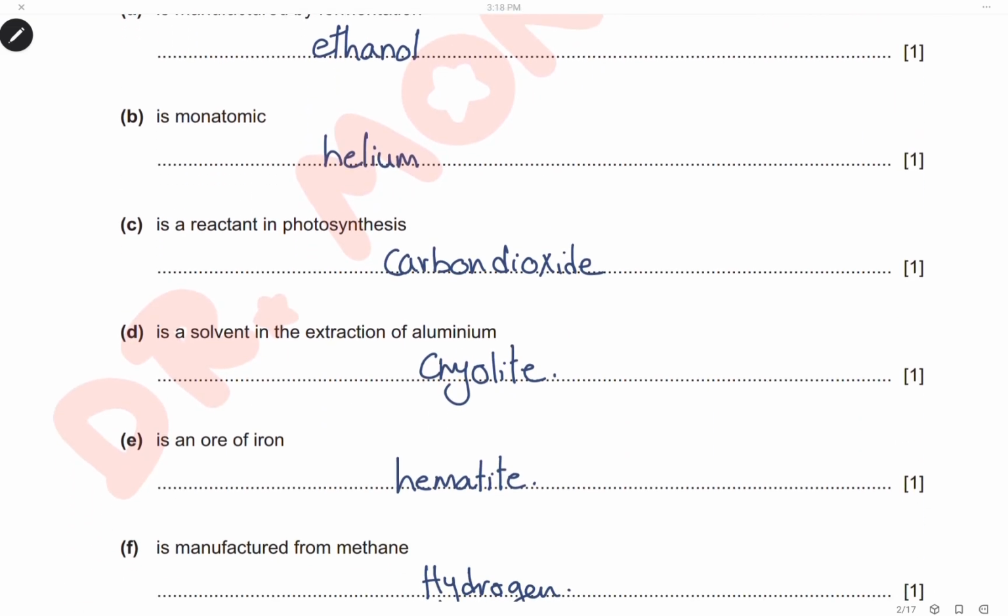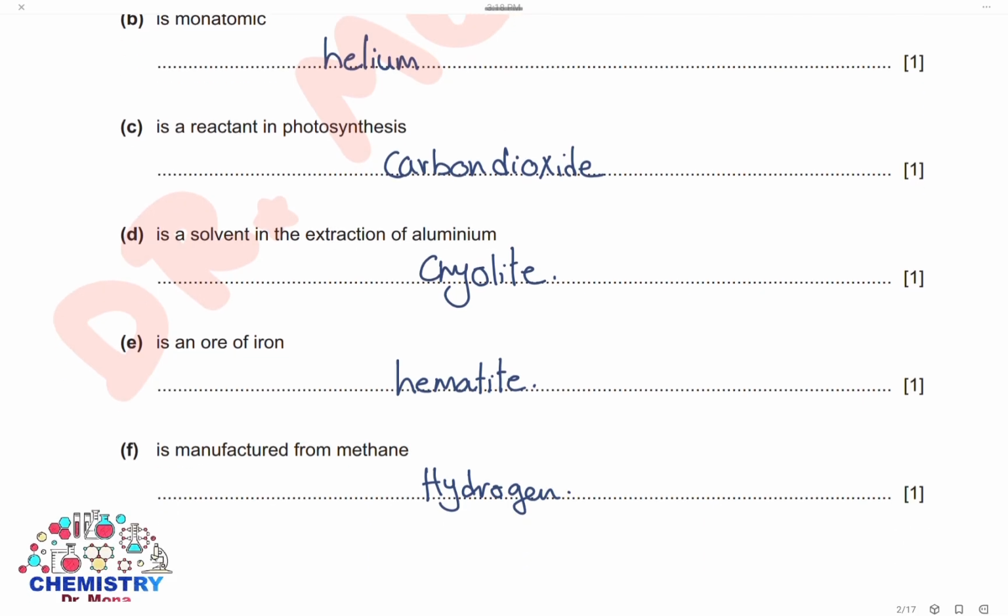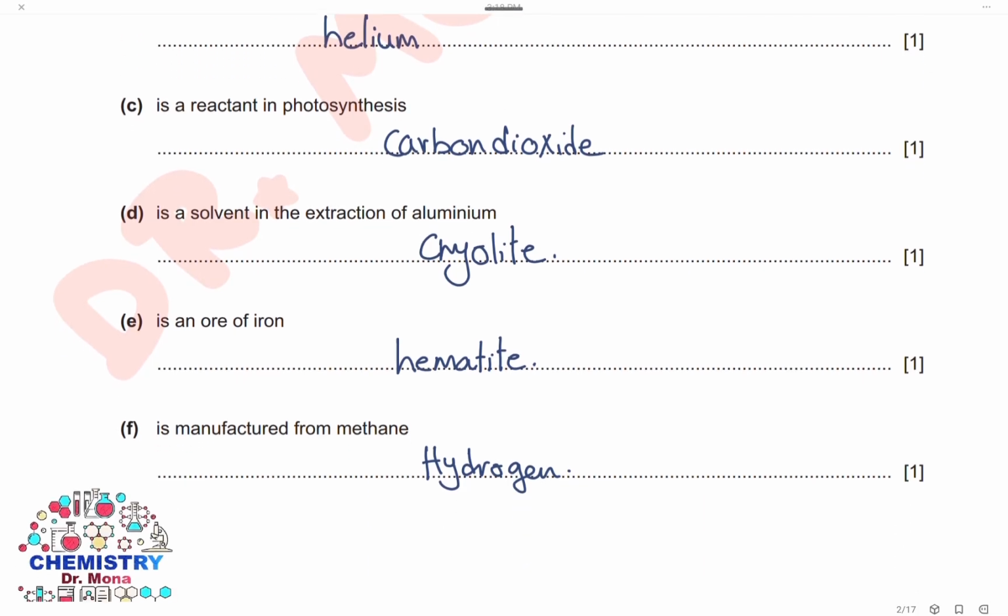It is a solvent used in the extraction of aluminium. We use cryolite to dissolve aluminium oxide and to decrease the melting point of aluminium oxide. So the solvent is cryolite. It is an ore of iron. The ore of iron is hematite, which is mainly iron 3 oxide.